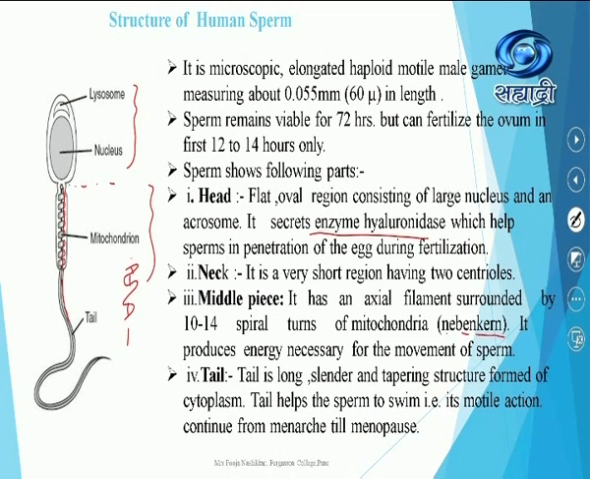Tail is a long, slender, and tapering structure formed by cytoplasm. The tail helps the sperm to swim, that is, its motile action. Whatever tail is there, it helps the sperm to swim, and this motile action continues from menarche till menopause.